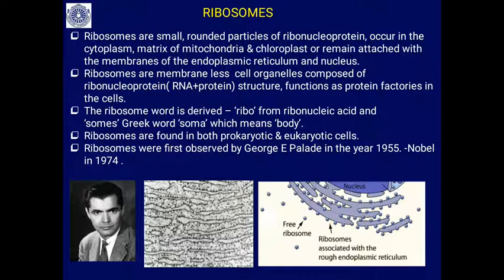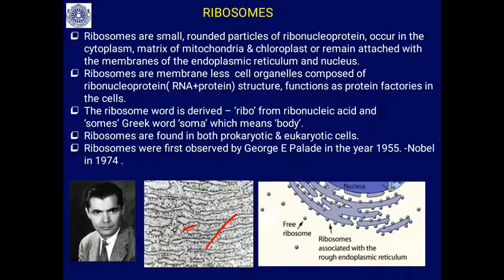These ribosomes were first observed by George Emil Palade in the year 1955. He was awarded the Nobel Prize for his work in 1974. This is the electron micrograph of Palade showing the ribosomes.